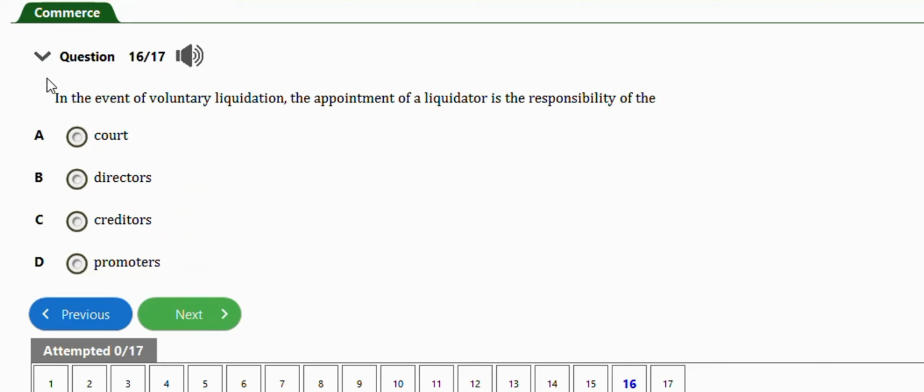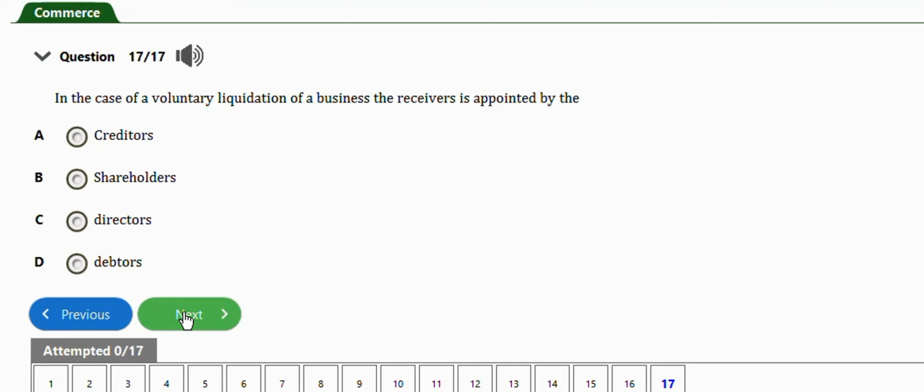It says, in the event of voluntary liquidation, the appointment of a liquidator is the responsibility of the, the right answer to this question is directors. Option B. Last question before we end this video, this one. It says, in the case of voluntary liquidation of a business, the receiver is appointed by the shareholders. Option B.